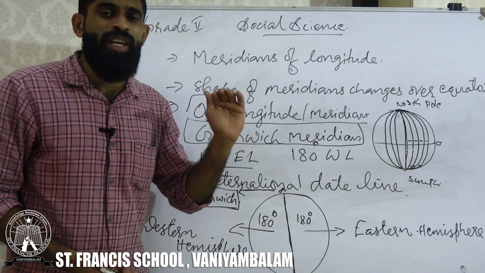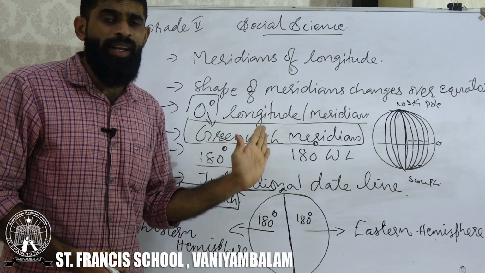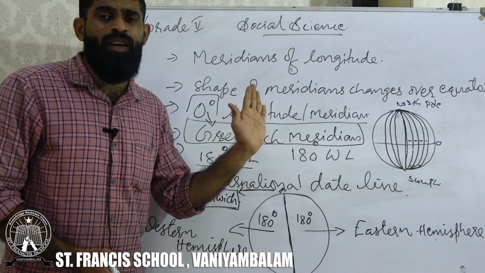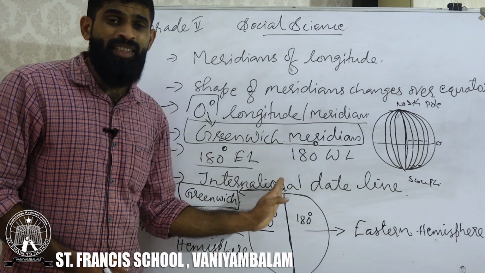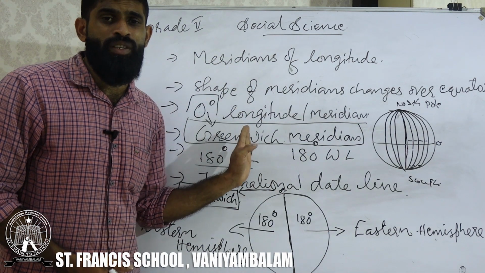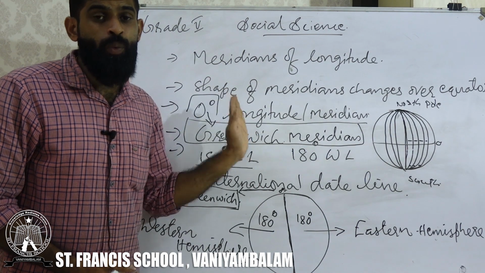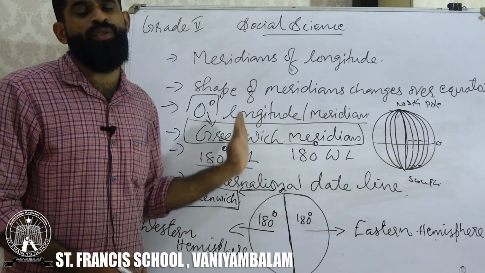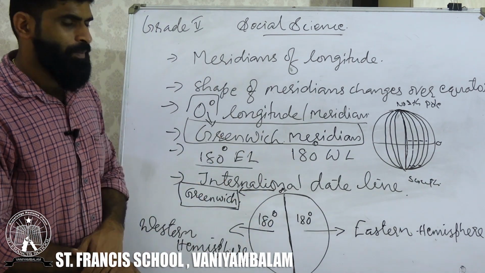So we have 360 longitudes. Out of this, 180 are located in the Eastern Hemisphere and another 180 in the Western Hemisphere.